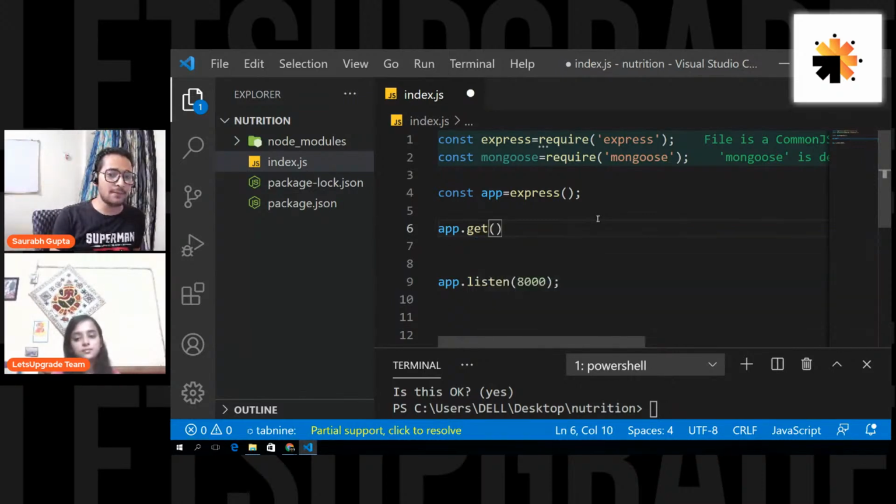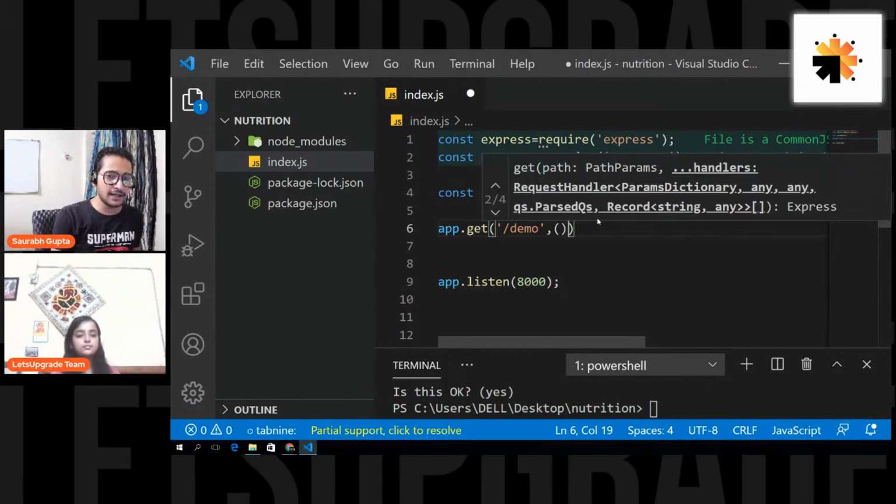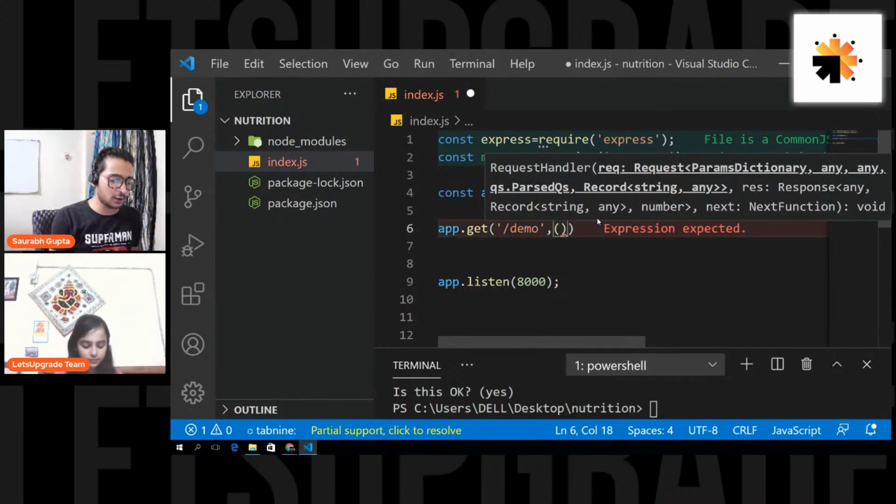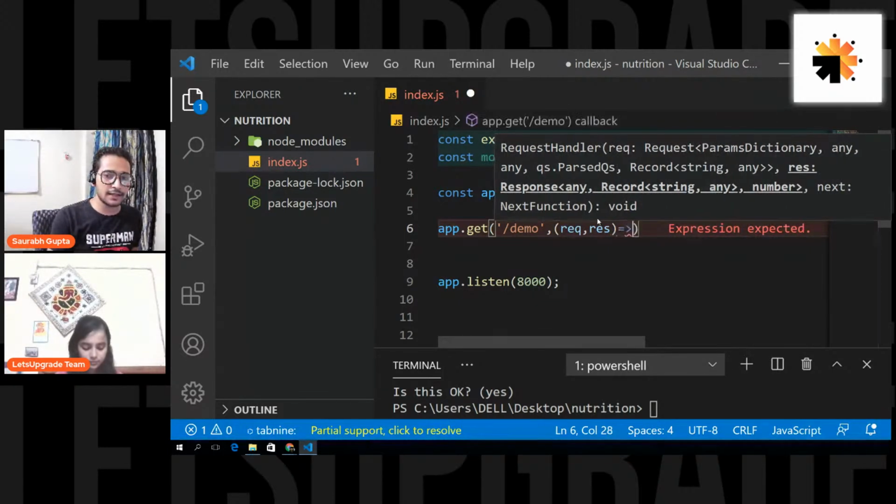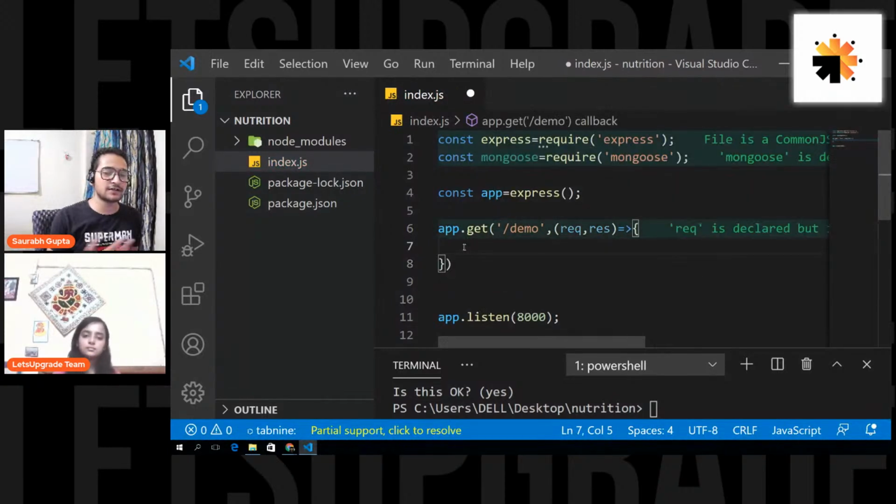So app.get, and then I specify the route, the URL that the person should call to reach this GET functionality, right? So I'll just write, let's say, /demo, and that's it. And then I will write a function with request and response, and whatever functionality I want to perform, I can write it here. Okay, so that's simple.